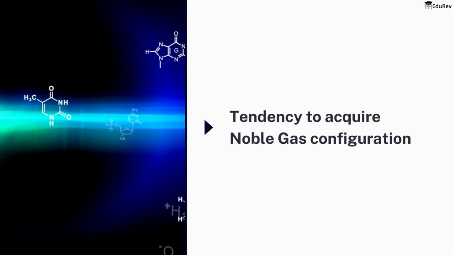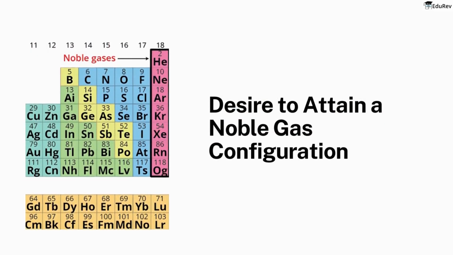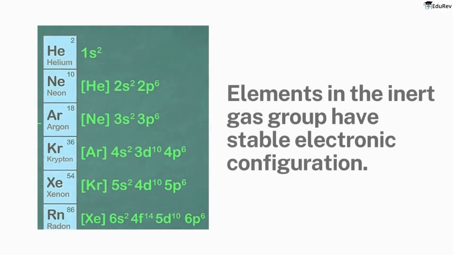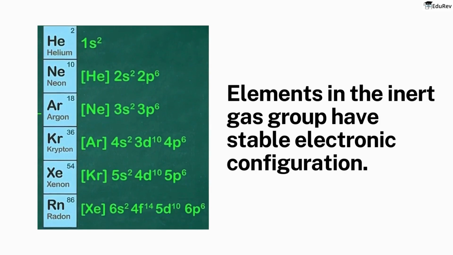In addition to the tendency to achieve a minimum energy state, chemical bonding is also driven by the desire to attain a noble gas configuration. Elements in the inert gas group, such as helium, neon, and argon, have stable electronic configurations and are not chemically reactive.